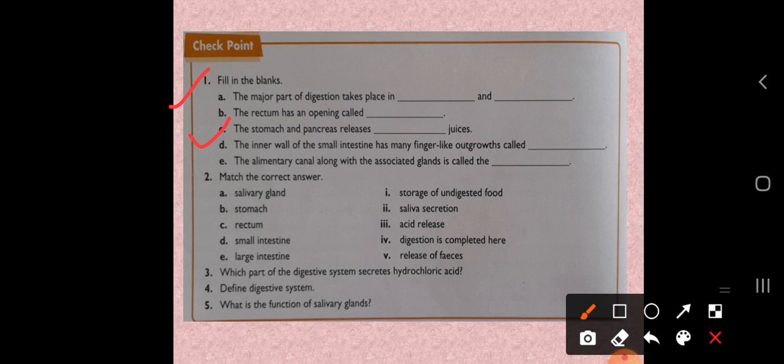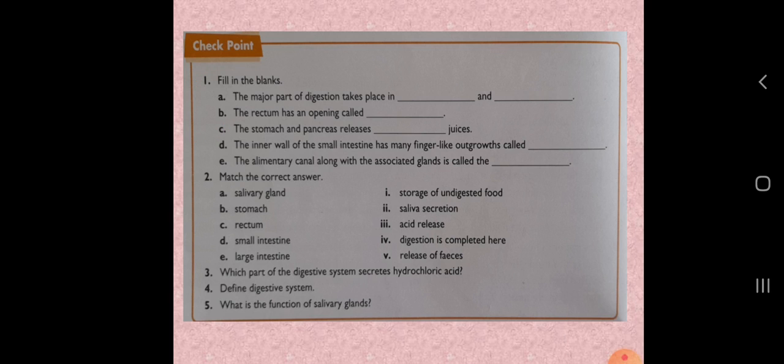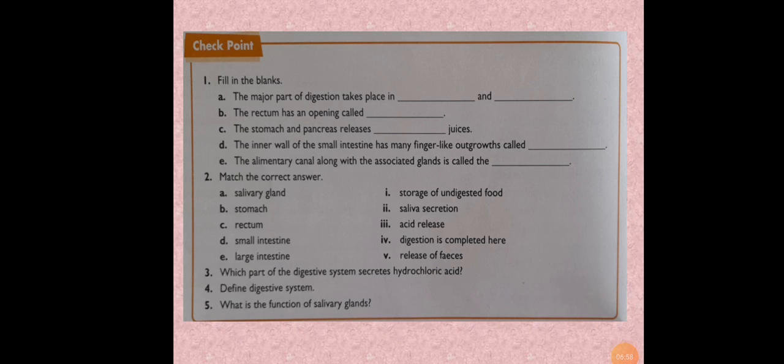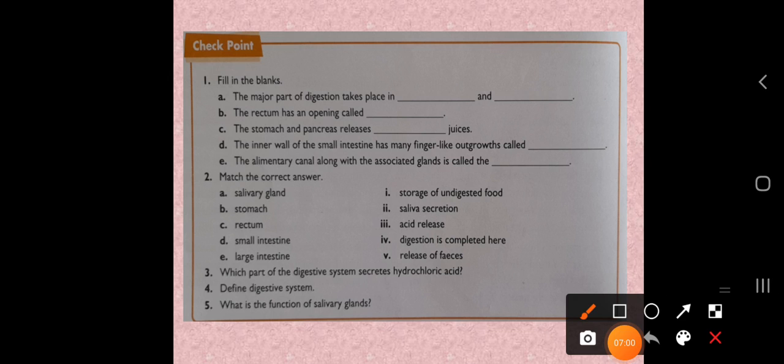The next question is the inner wall of the small intestine has many finger-like outer growths called as. Okay, so just recall which type of answer it is. So what is the answer? The inner wall of the intestine has many finger-like outer growths called villi. Okay, the spelling is V-I-L-L-I. Okay, so the answer is villi.